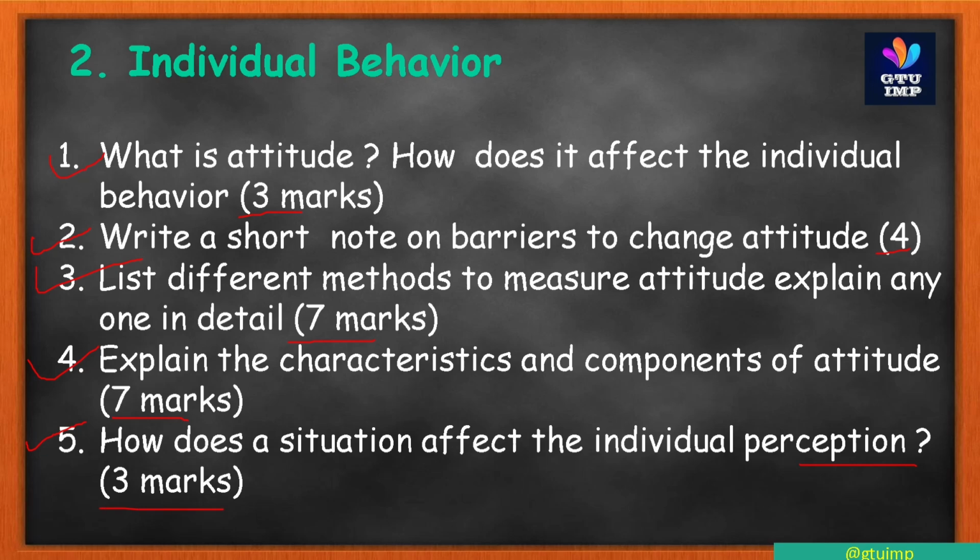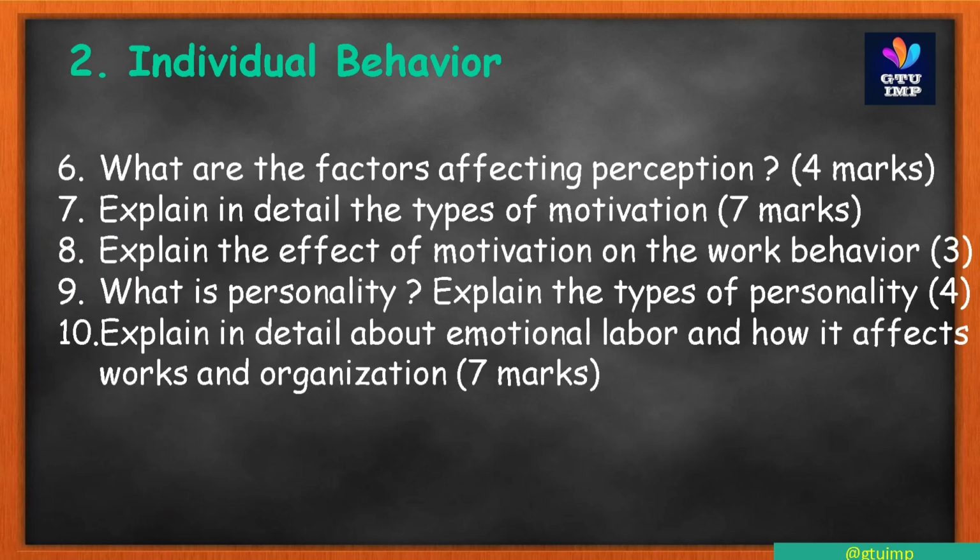These are the 5 questions in individual behavior. This chapter is long, therefore there are more questions. Next, questions 6 to 10 are also from individual behavior. The sixth question: what are the factors affecting perception? This is also asked for 4 marks in your GTU exam. Seventh: explain in detail the types of motivation. It is also asked for 7 marks.